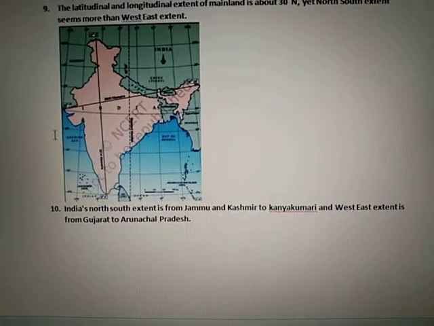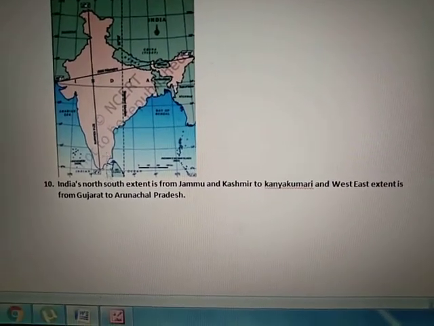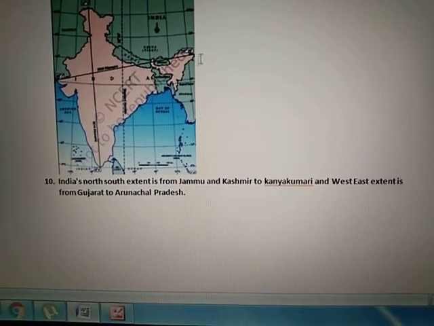Why is this? Because this is our latitudinal extent, and the gap between two latitudes is always the same. Here you can see these latitudinal lines. The gap is always the same, and the difference between two meridians reduces as we go towards the poles. That's why the north-south extent seems more than the west-east extent.